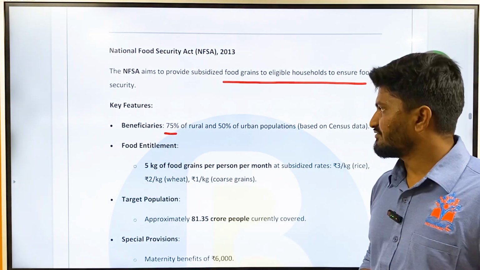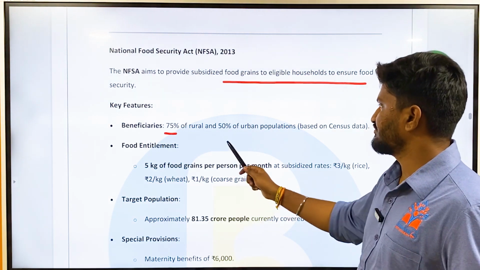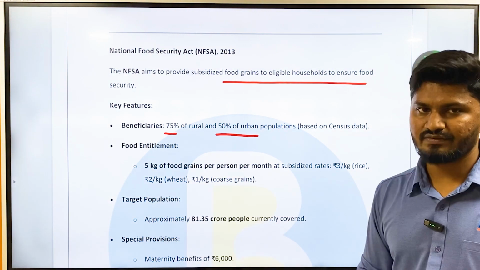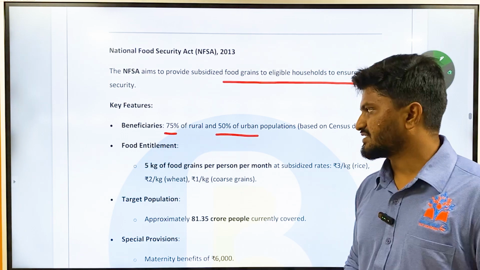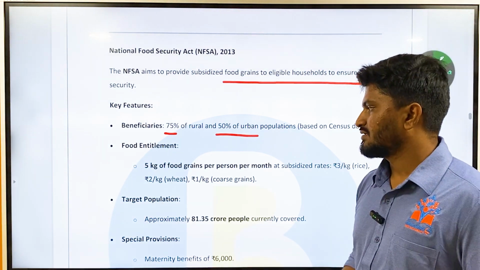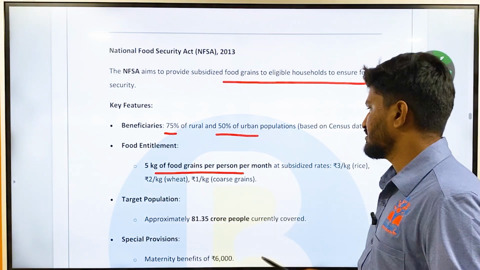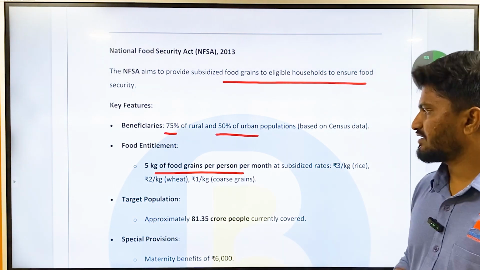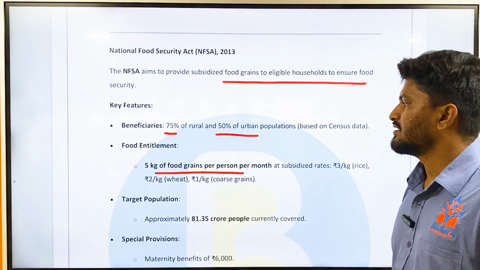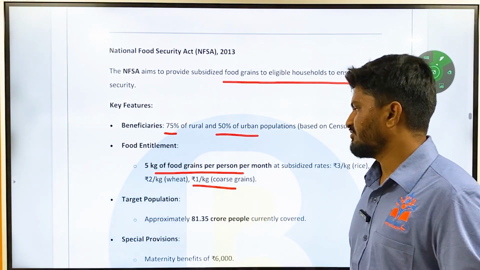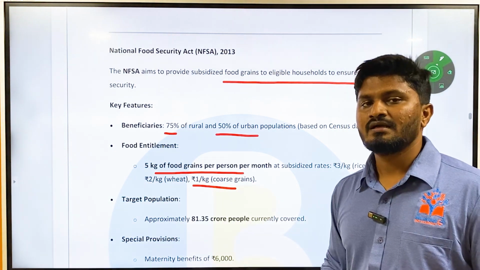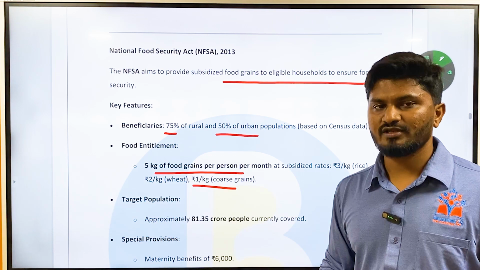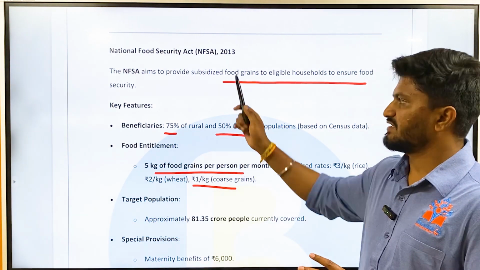Beneficiaries are 75% of the rural and 50% of the urban population, based on the 2011 census data. Food entitlement is 5 kg of food grains per person per month at a subsidized rate, that is 3 rupees per kg of rice, 2 rupees per kg of wheat, and 1 rupee per kg of coarse grains. These are the subsidized rates at which the grains are made available to people belonging to these beneficiaries.